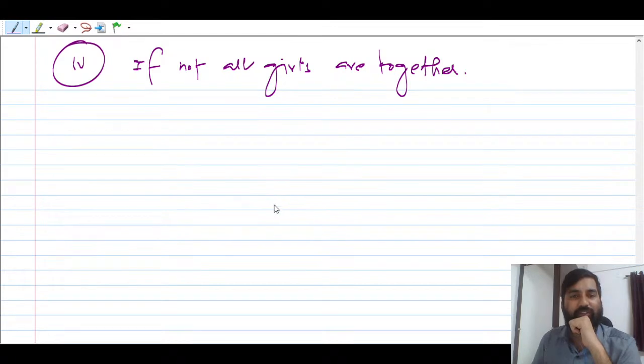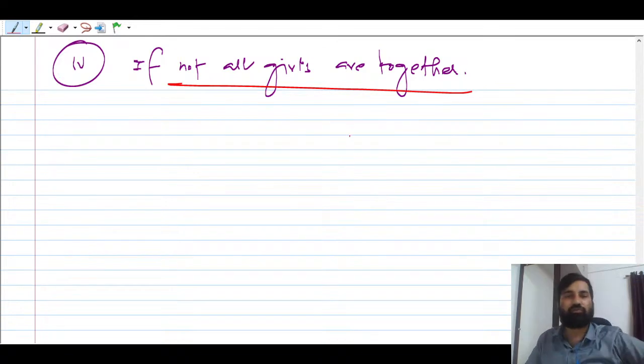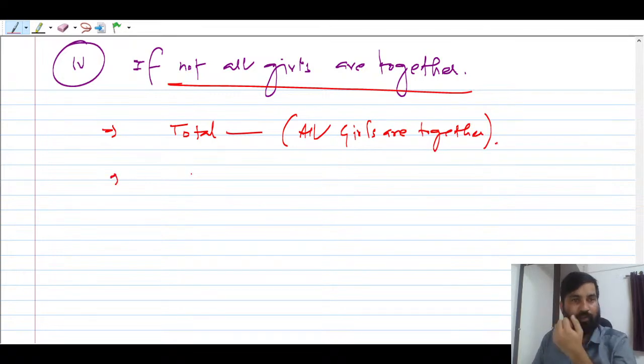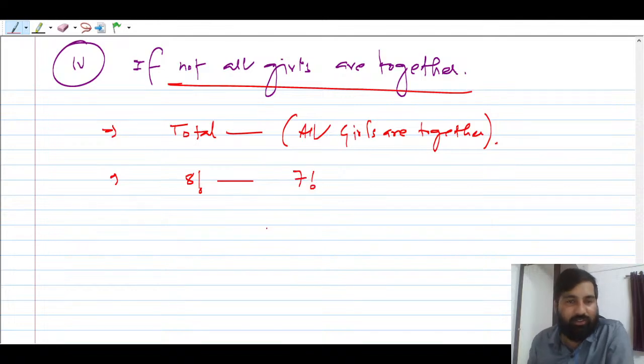Not all girls are together मतलब क्या है? You can think about all girls are together only. चलो, ठीक है? So we are going to use over counting and correcting. So यहाँ पर आ जाएगा total minus what? You can say all girls are together. तो total कितना होगा? 8 factorial because there are 8 people, right? Yeah, total minus then all together. Yes, very good. तो all together रहेंगे तो क्या हो जाएगा? 7 factorial, right? 7 factorial and then 4 factorial.